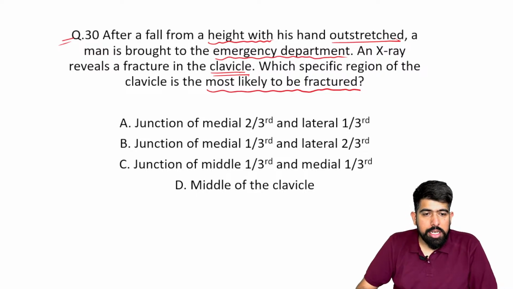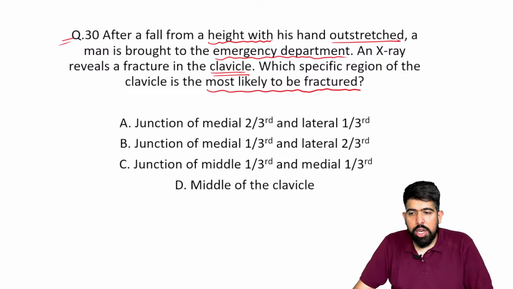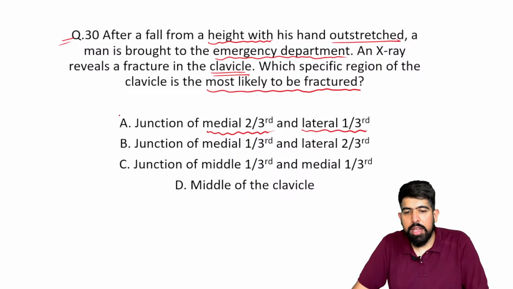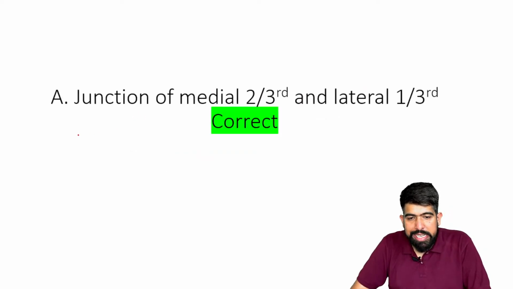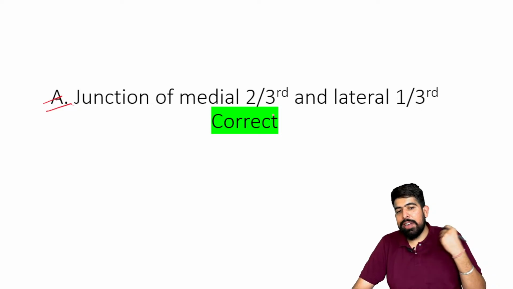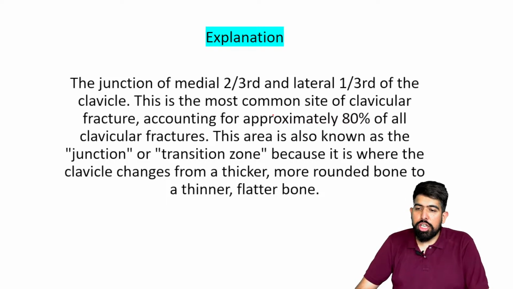Right. Okay. Now in the question, what is the most likely fractured region? The fractured region is the junction between the medial 2/3 and the lateral 1/3. The answer should be A. From the medial side it is 2/3, and from the lateral side it is 1/3. It will be the junction where the clavicle fractures.